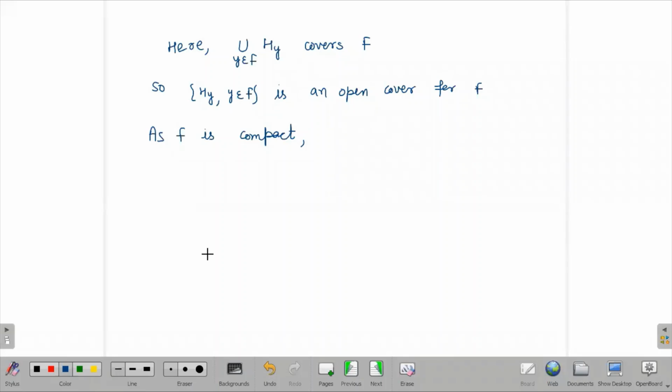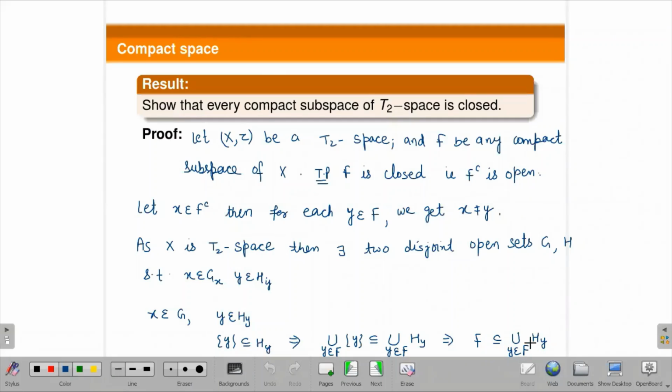What is the definition of compact? This open cover will reduce to a finite subcover.